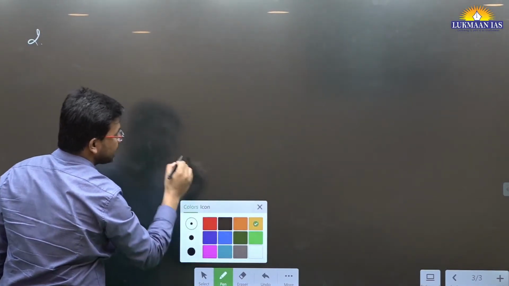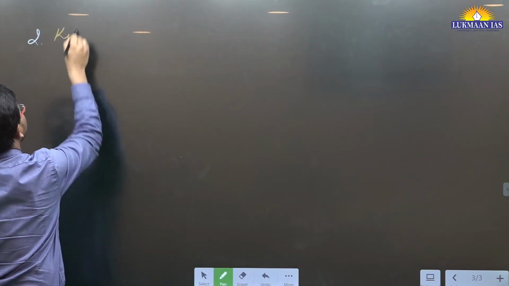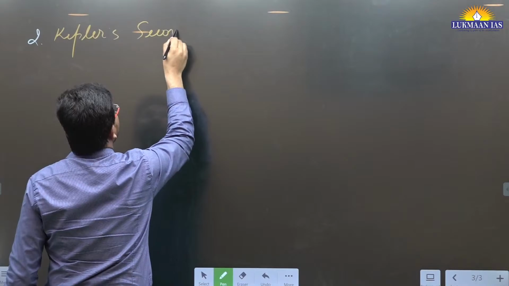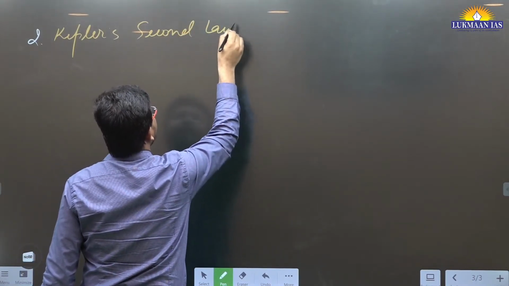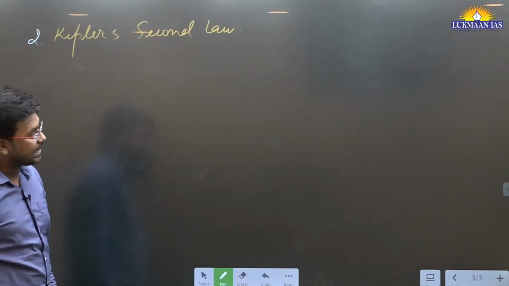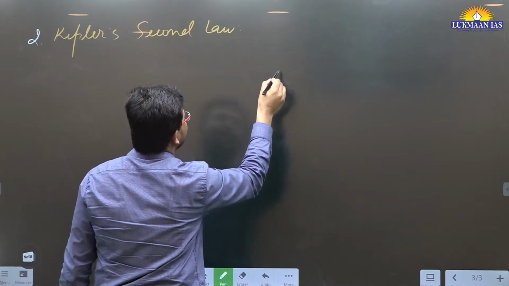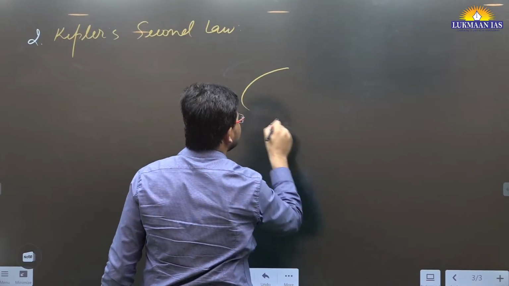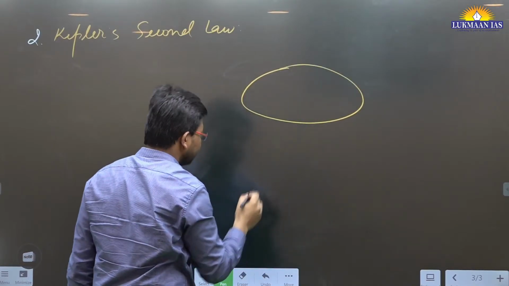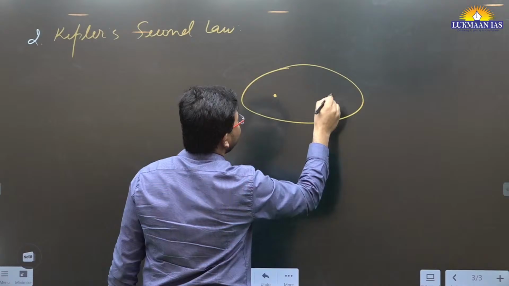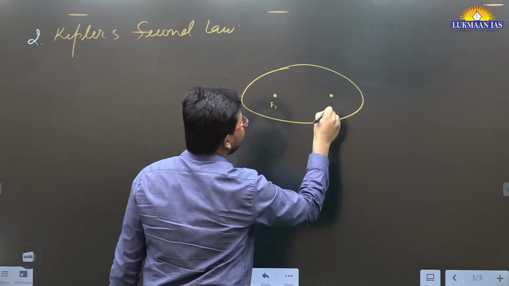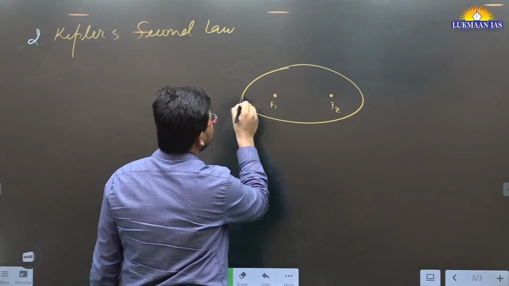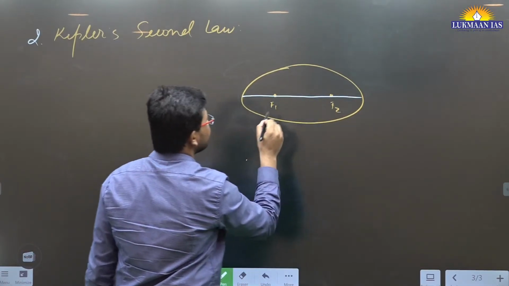Write down Kepler's second law. To understand Kepler's second law, we again need this diagram. Draw this diagram along with me. This is again an ellipse having two focus points. They are together known as foci. In plural, it is known as foci.